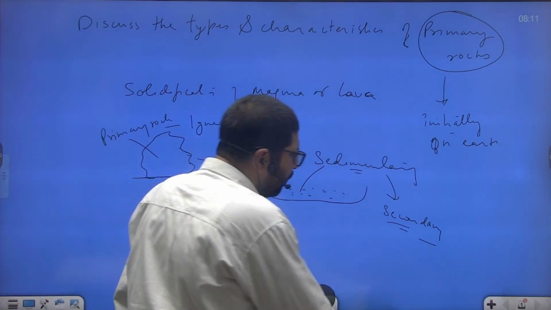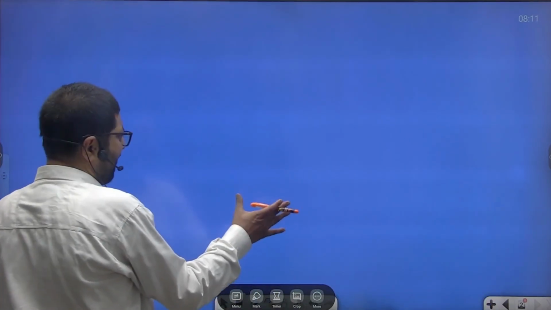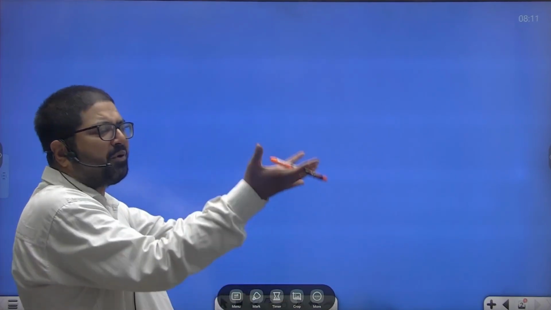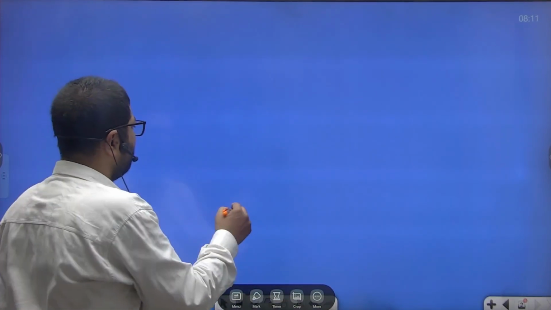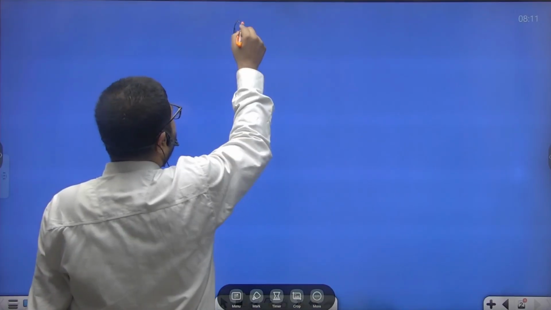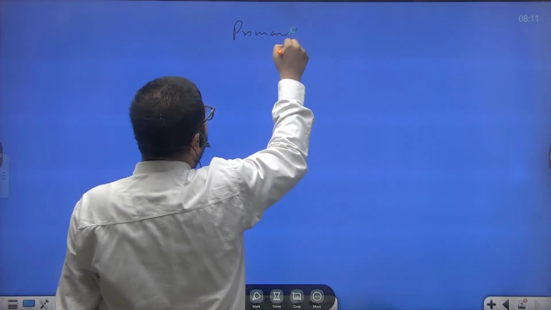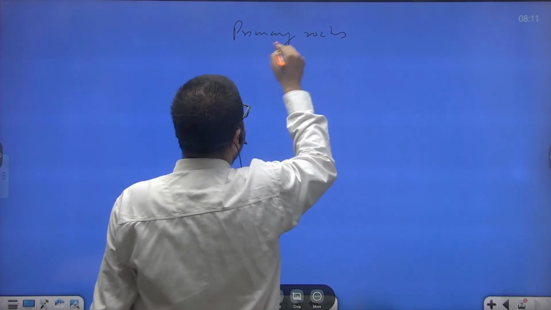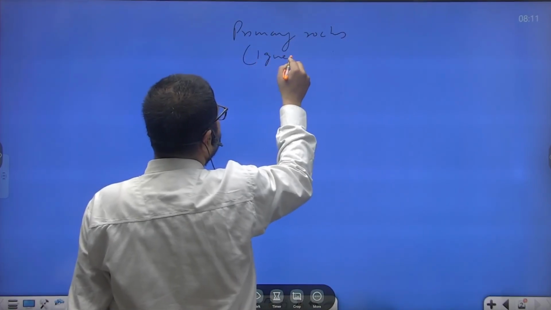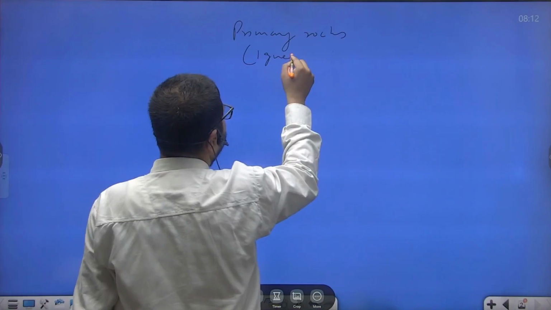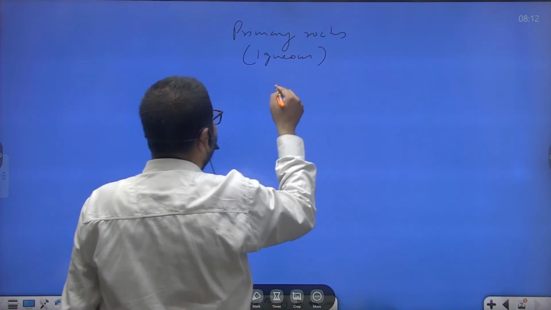Now, when this magma was upwelling from the earth's interior, because the earth's interior was very hot, primary rocks are divided into two types. They are igneous rocks. They are divided into two types.